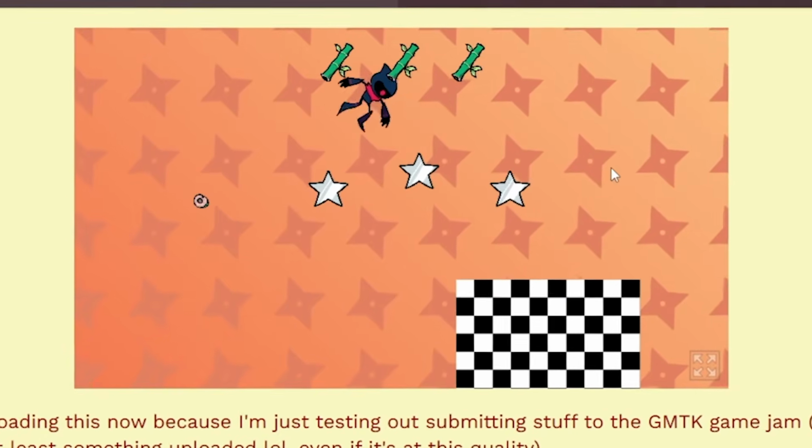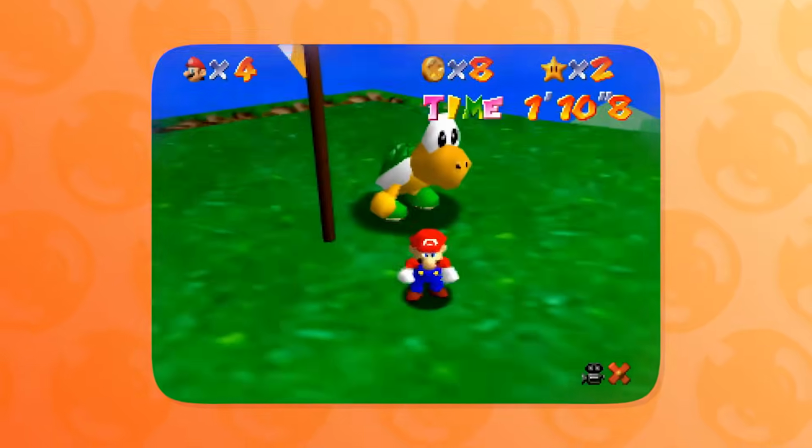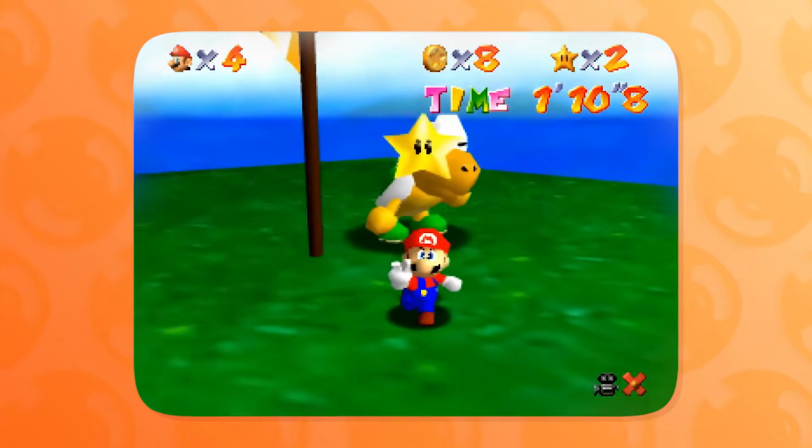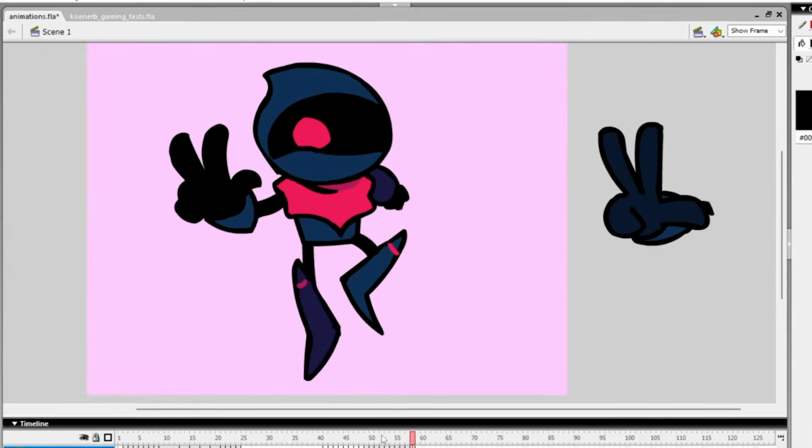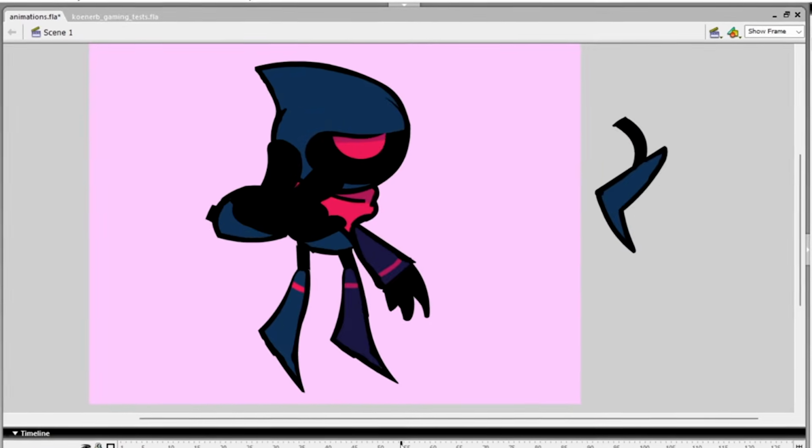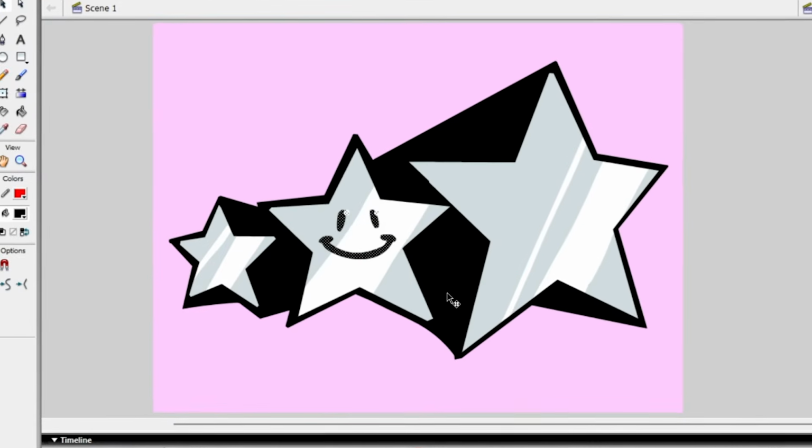Actually shaping up. The biggest change here is probably the windscreen. Like, I made this little Mario 64... I hate... Can you just say ass? We know what you're saying. I made a Mario 64 inspired peace sign pose, and I also made a graphic for how many stars you collected, which is cool.